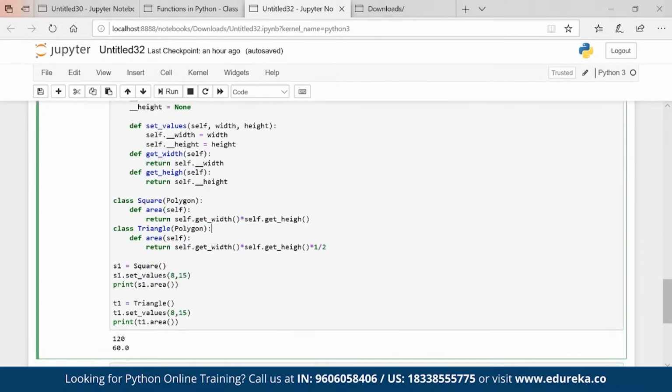Now, what is polymorphism? Polymorphism is nothing but, poly means what? Multiple. Morphism means what?